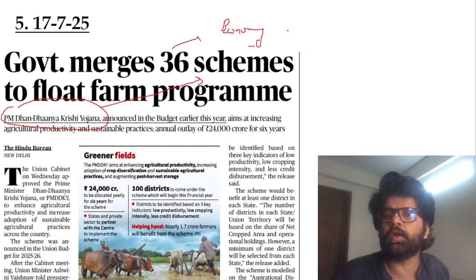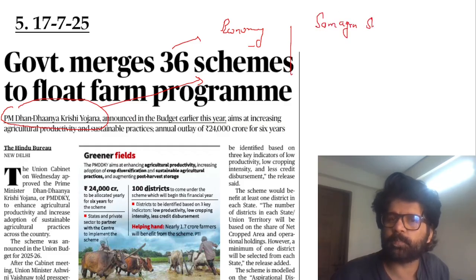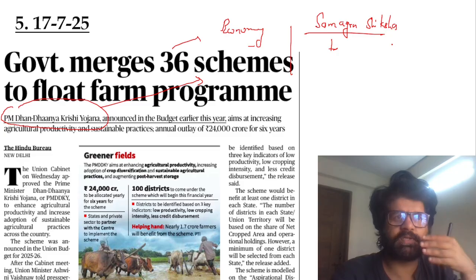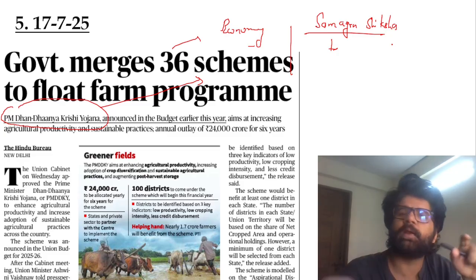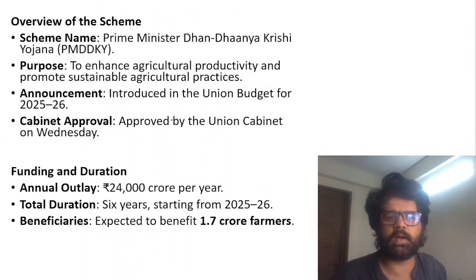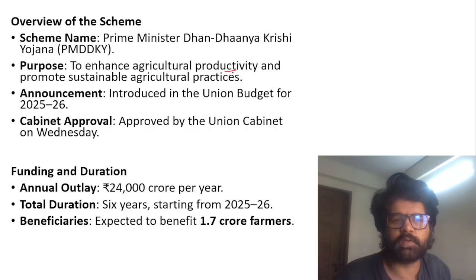They are merging them. Just like, take another example, Samagra Shiksha Abhiyan. It's a scheme related to education. Samagra Shiksha Abhiyan subsumes so many other schemes, Rashtriya Madhyamik Shiksha Abhiyan and all these schemes. So it's an umbrella scheme. Same thing goes with PM Dhan Dhanya Krishi Yojana. So the government is trying to enhance agriculture productivity. Obviously, they will not try to decrease agriculture productivity, will they?